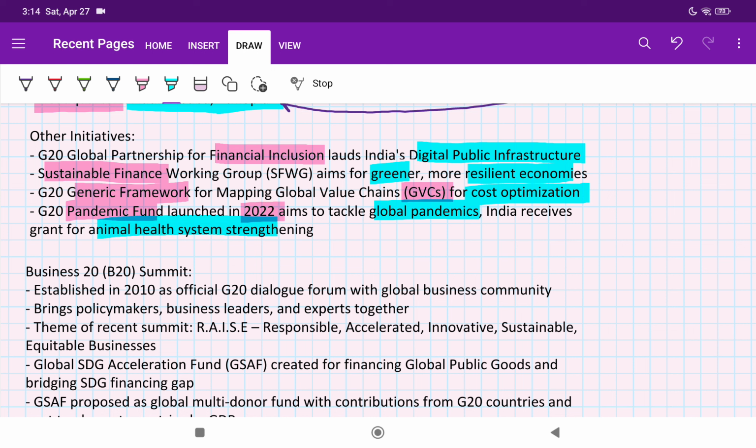It's very important. So from this session we can expect a match the following question, like Global Partnership for Financial Inclusion for digital public infrastructure, Sustainable Finance Working Group for greener and resilient economies, generic framework for global value chains for cost optimization, Pandemic Fund for global pandemics, India received animal health system strengthening. So in the exam, if we see Pandemic Fund, animal health system strengthening, we tend to guess that how is pandemic related to animals, so we tend to mark it wrong. But these are important points we have to know. If we know, then only we can attend this question, right?